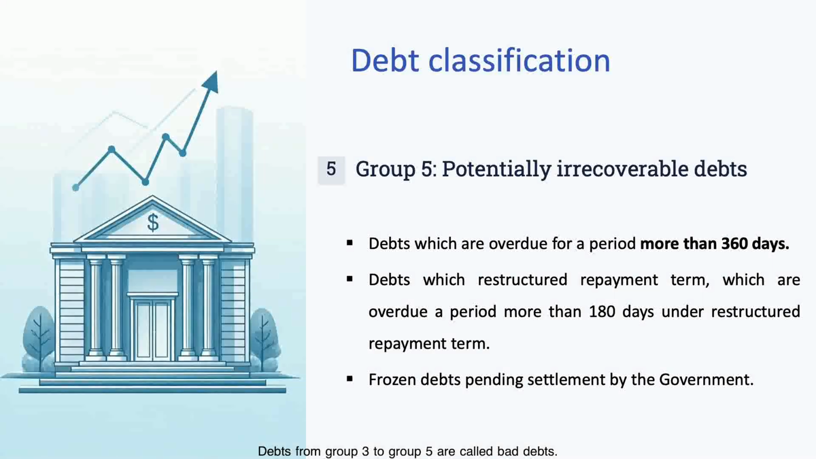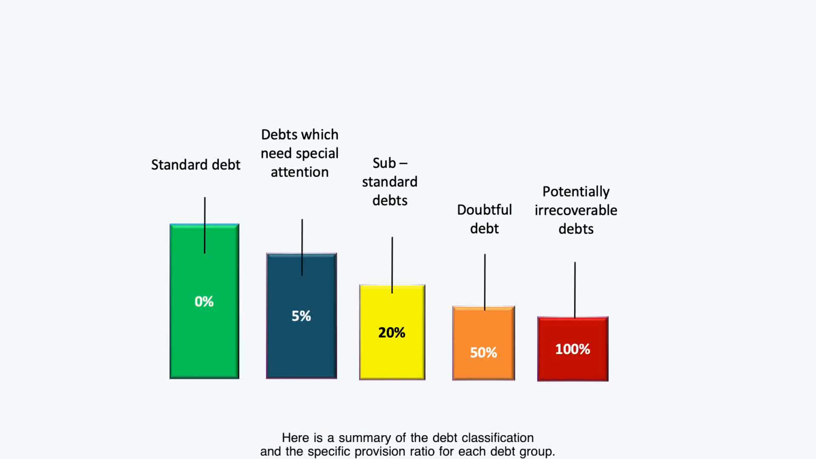Debts from Group 3 to Group 5 are called bad debts. Here is a summary of the debt classification and the specific provision ratio for each debt group.